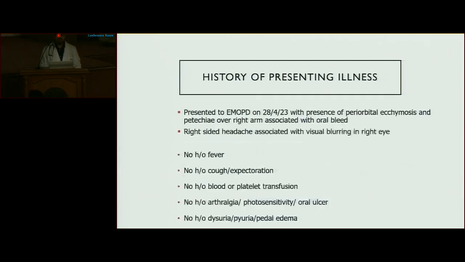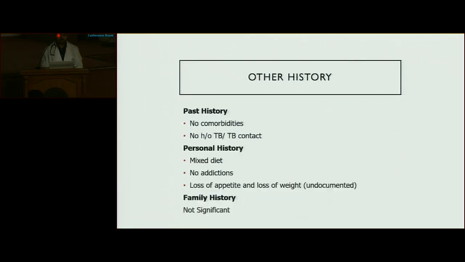History of presenting illness: patient presented to emergency OPD on 28th of April with periorbital ecchymosis, petechiae, and right-sided headache associated with blurring of vision. There is no history of fever, no history of cough, no history of blood or platelet transfusion, no history of arthralgia, no history of dysuria, pyuria, or pedal edema. Other history: past history not significant. Personal history: patient had been complaining of loss of appetite and loss of weight, which was undocumented.